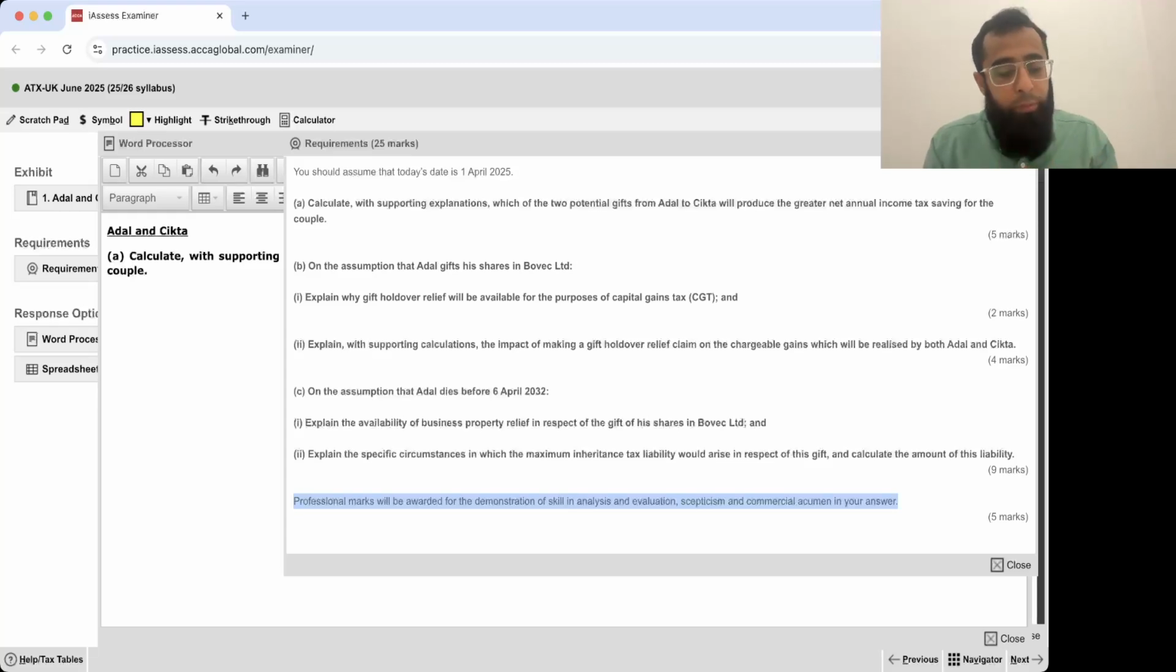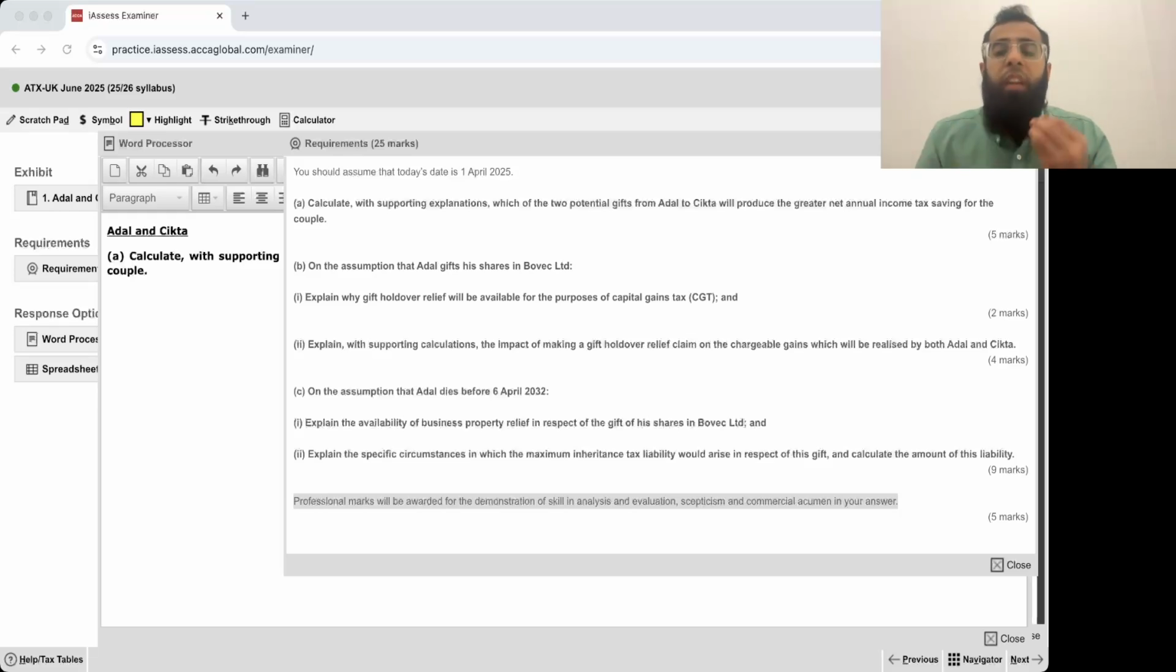Please listen to me carefully. Communication skill marks are in question number 1 only, which is section A. So you have to make the format of an email or memo, whatever he is asking. But in questions 2 and 3, there are marks for analysis, evaluation, skepticism, and commercial acumen. We have already studied these professional skills, so I hope you know them.